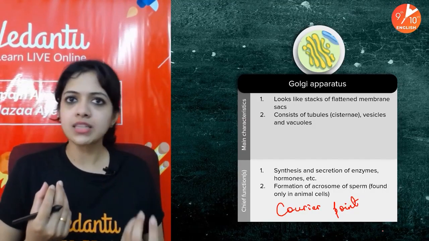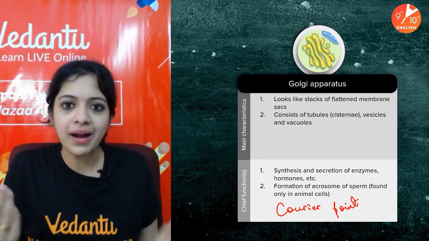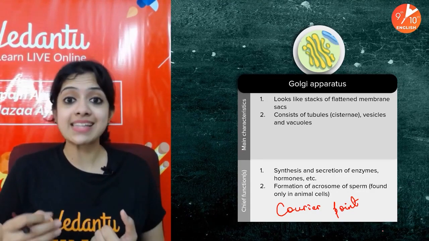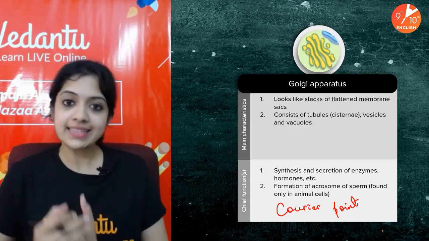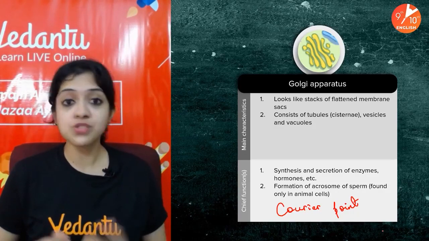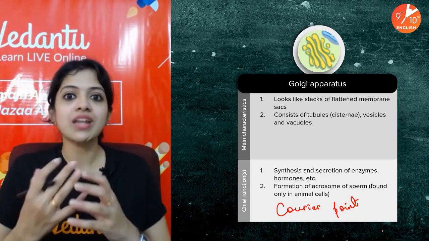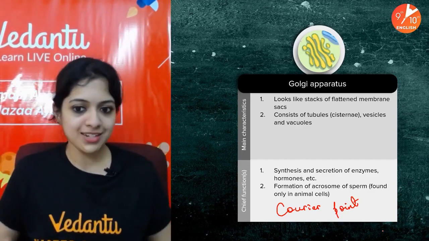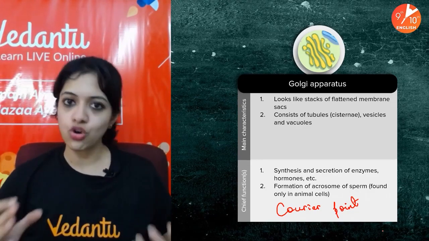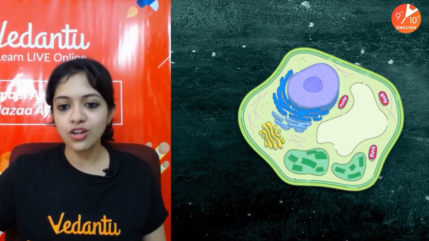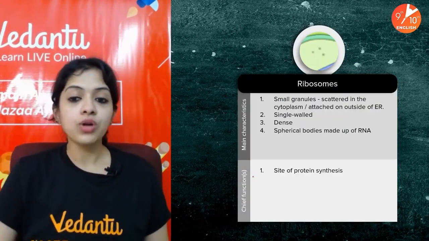And if there is any other part of the cell where it has to go, it sends it there. It can also happen that it sends certain contents outside the cell, as and when required. So this is why, for the Golgi apparatus, we can say storage, modification and packaging of products is what happens inside it. It acts like the courier point of the factory or office that we are talking about. And where do you find the Golgi apparatus? Yes, it is right here.